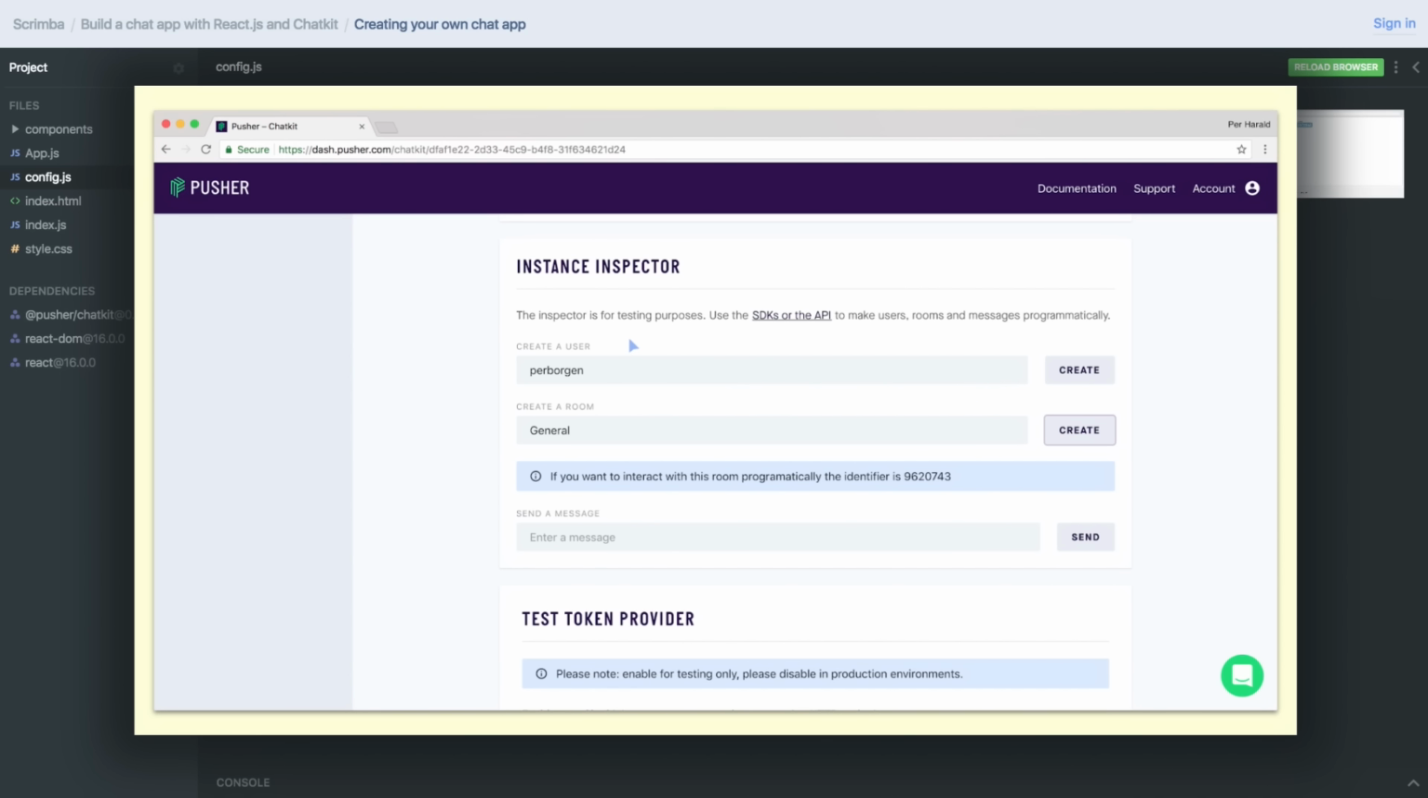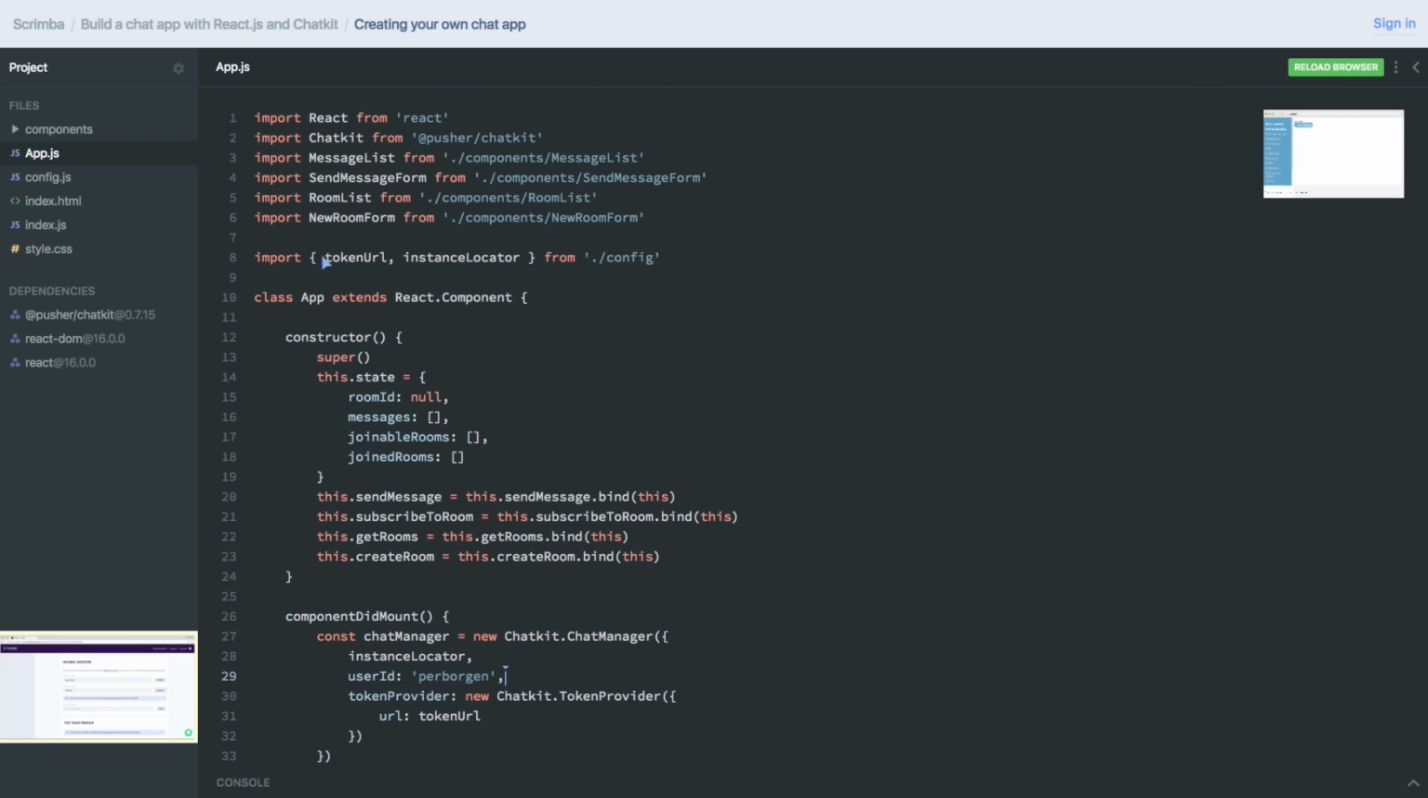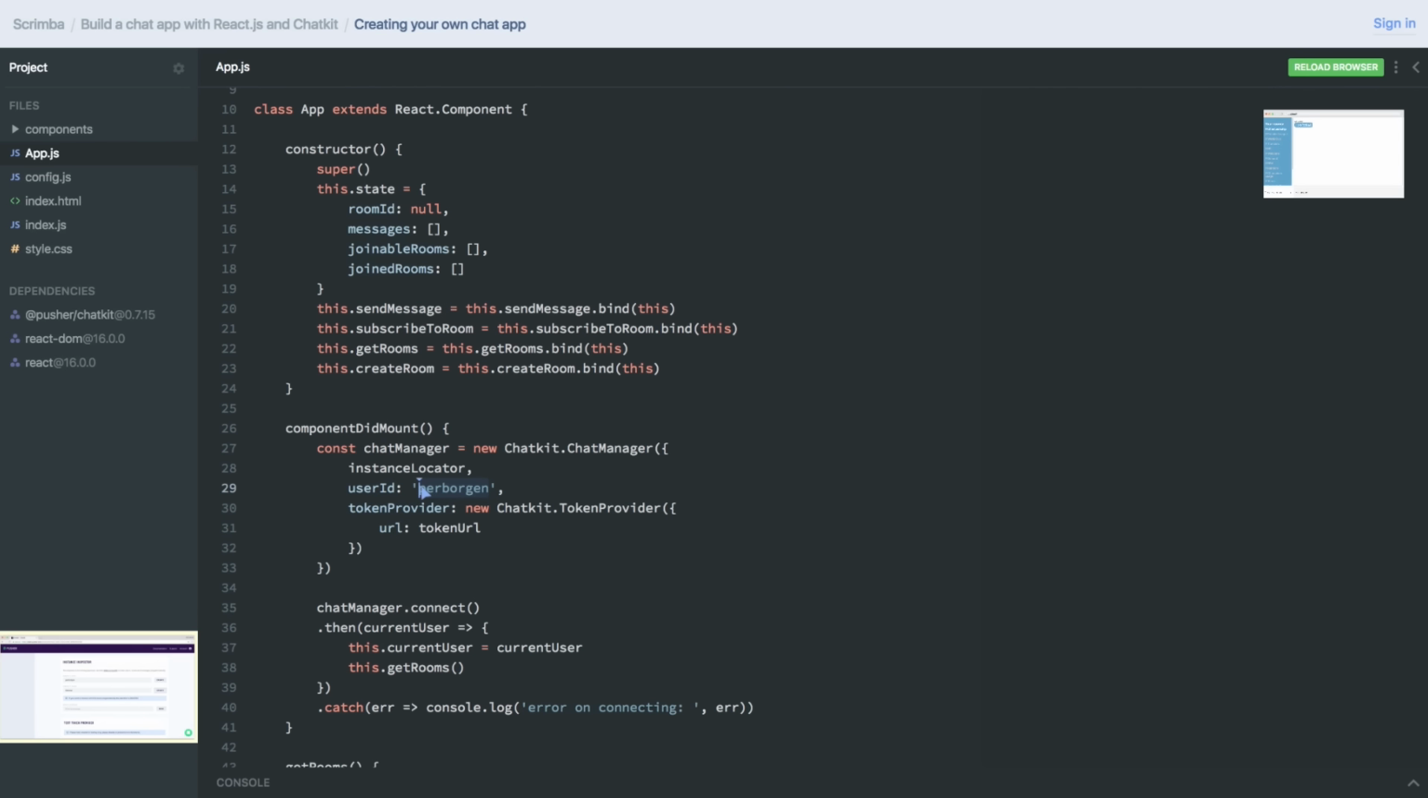When you've done that, scroll a bit up to the instance inspector and then create your own user. Hit create, and also create a room and hit the create button. You'll see this room input field once you create a user, as you need to create a user first in order to create a room. And then paste your username right in here.